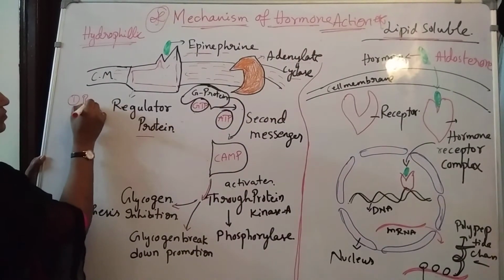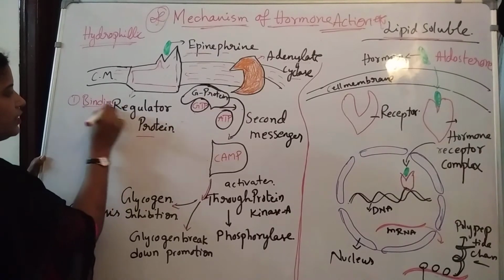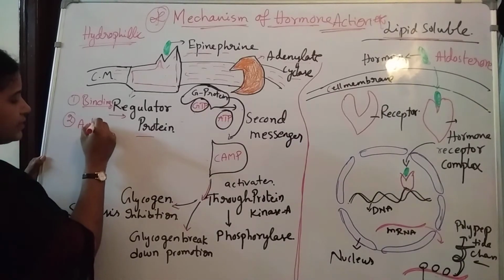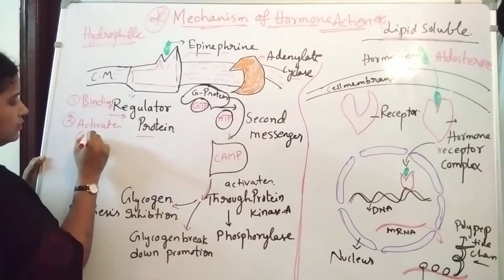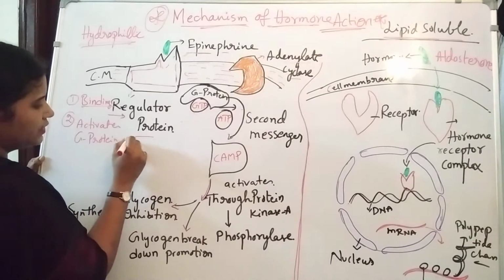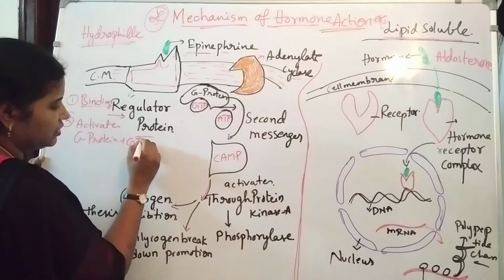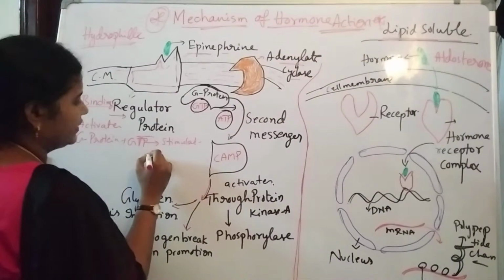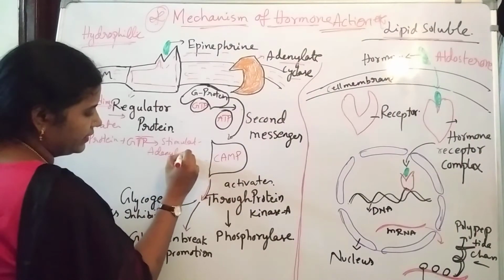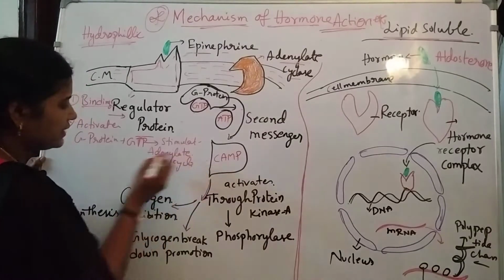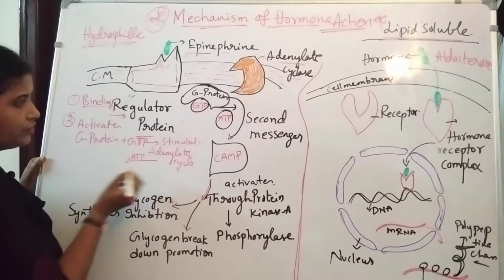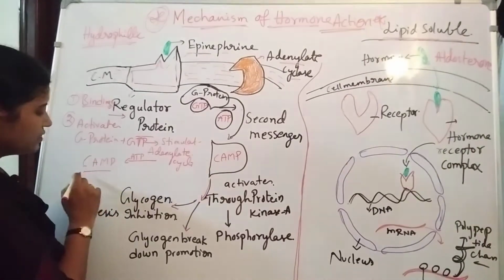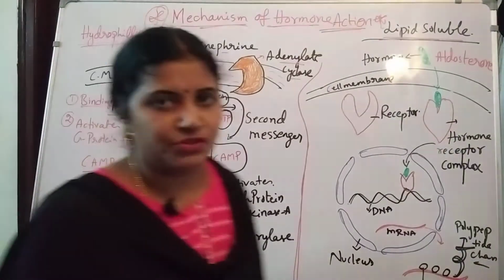So first is binding with the regulator protein, second it activates the G protein to bind with GTP, and finally it stimulates adenylate cyclase. This adenylate cyclase, with the help of ATP molecule, converts ATP into cAMP. cAMP is nothing but a secondary messenger.